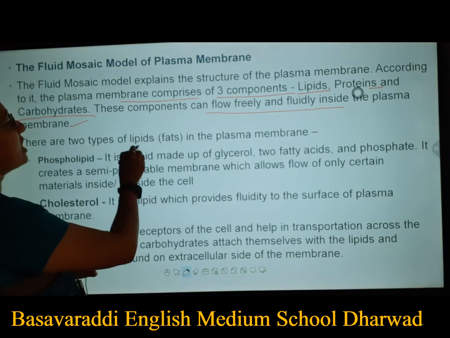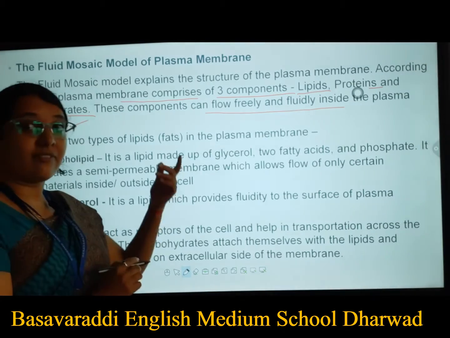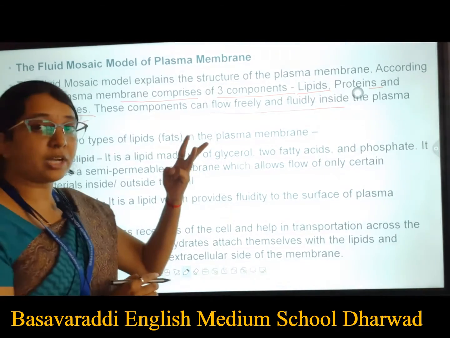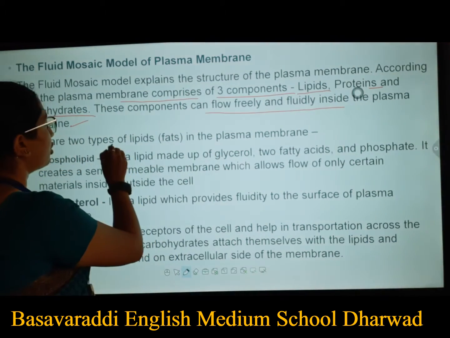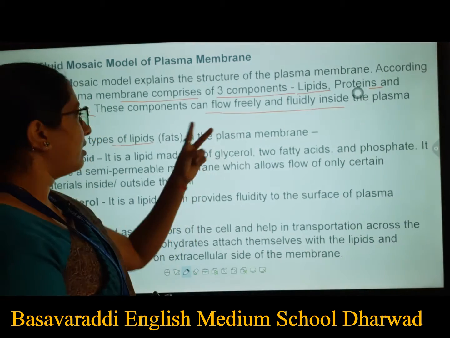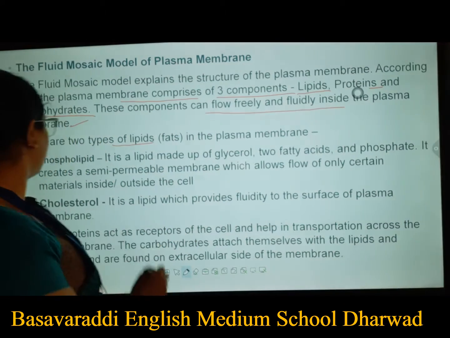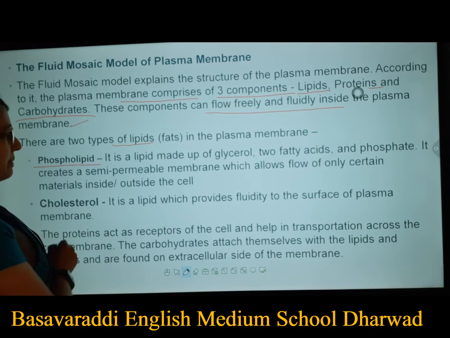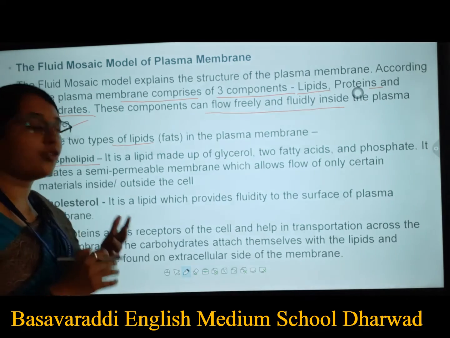There are 2 types of lipids. When we are talking about the 3 main components, the first one we are going to talk about is lipids. Again, in the lipids there are 2 types in the case of your plasma membrane. The first one is called phospholipids.